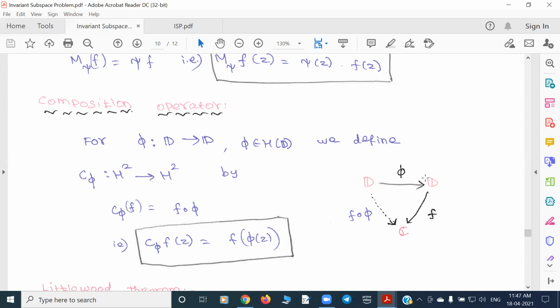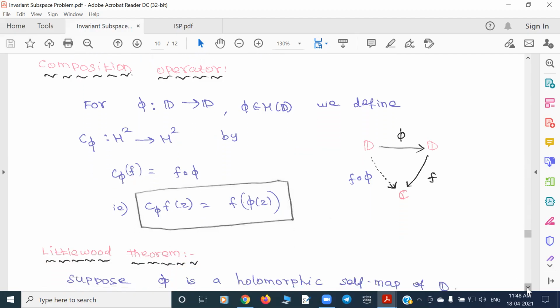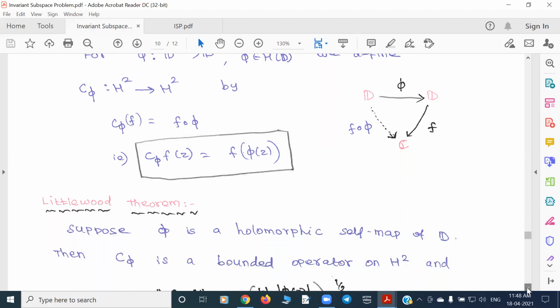This is a self map, but f is a square summable function. The f is in Hardy space, but whether this f composed with phi is in Hardy space or not? The answer is yes, that's also true. That was shown by Littlewood in 1925.